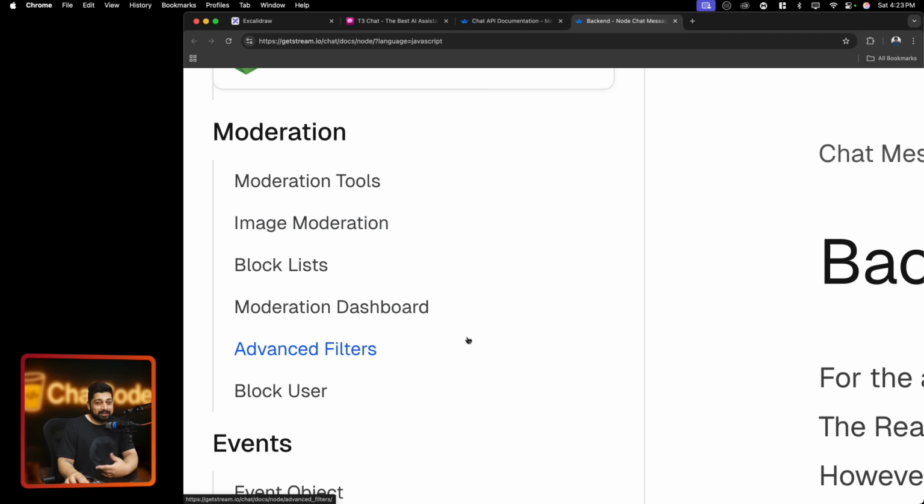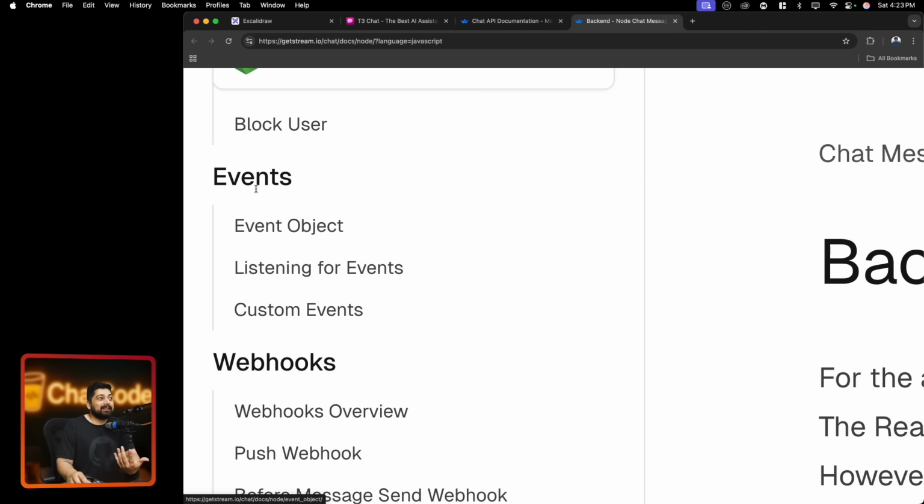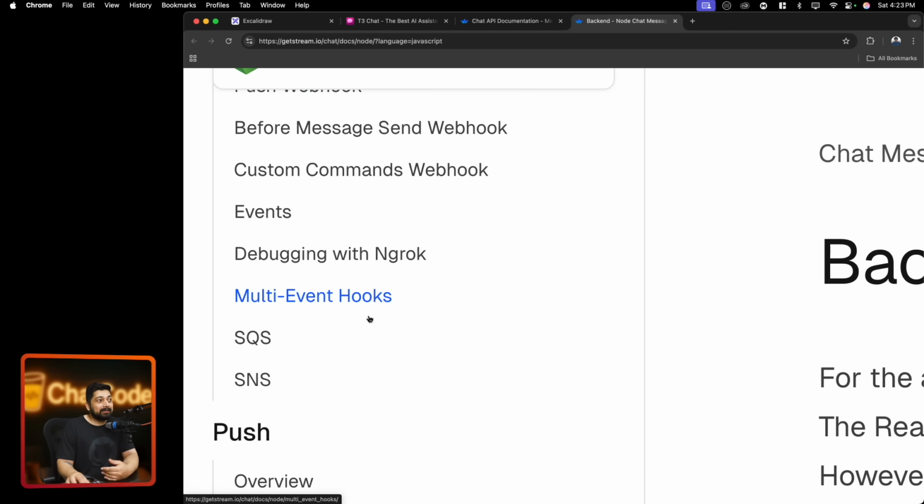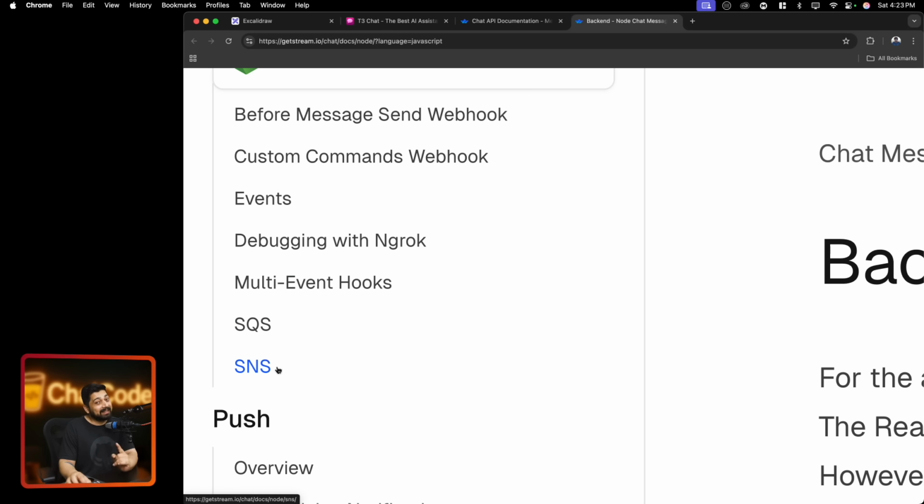Then we have the moderation as well. And then we have all the events as well. Webhooks. We have the pushing of the webhooks. We have multiple events. We have SQS, SNS. Yeah, you need a queuing system because the user might be calling the agents back to back or might be sending the request back to back. You need to handle that.